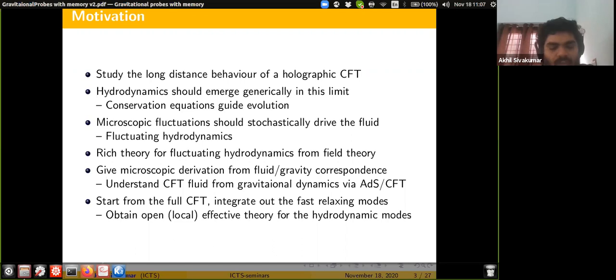At least when you're doing a retarded response of this CFT fluid, we have the intuition that you can define the sources at the boundary, and the relevant physics is some causal evolution, which gives rise to ingoing boundary conditions at the horizon of the black hole, and you can extract various diffusion coefficients and so on.